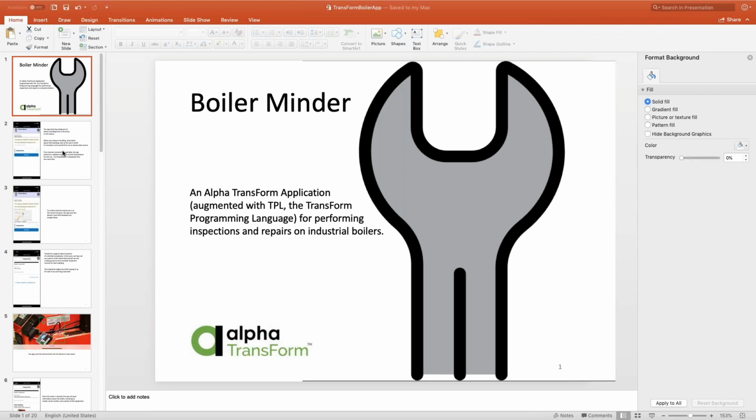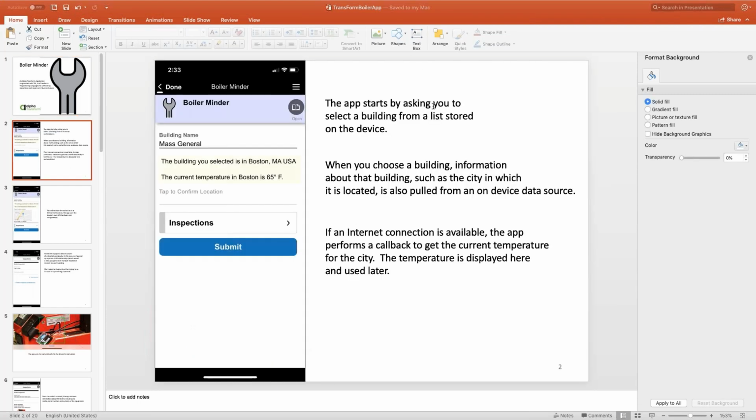So to begin, when you open up the Boiler Minder application, it's going to ask you for the building that you want. And so there's an on-device database that contains all of the buildings that might have the boilers that you're interested in servicing. In other words, people with whom you have contracts. And along with the name of the building, there's some other information that's stored as well.